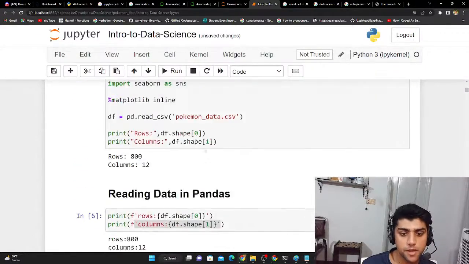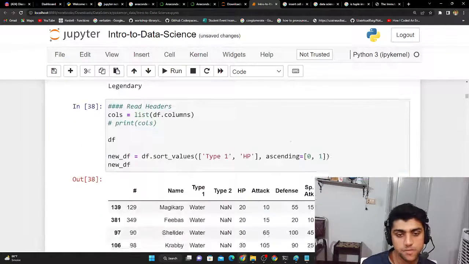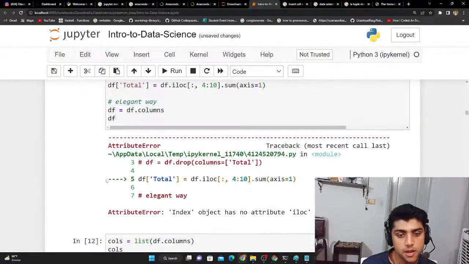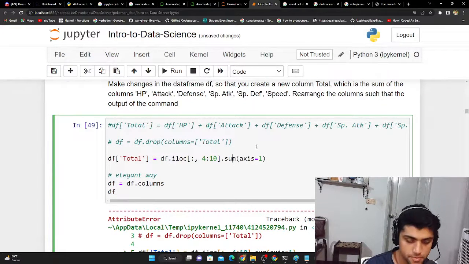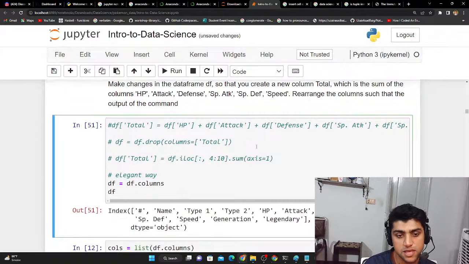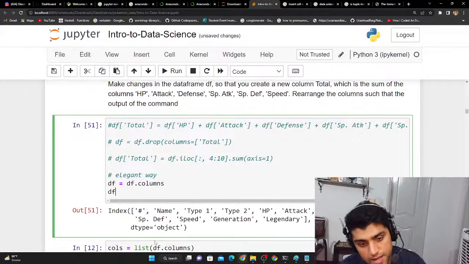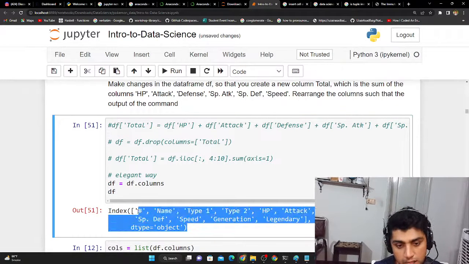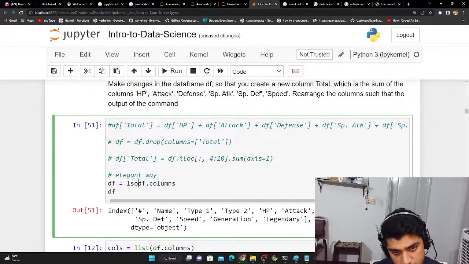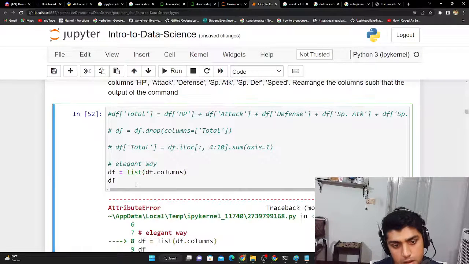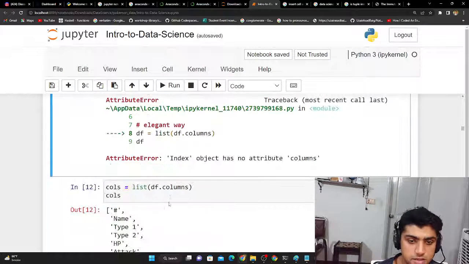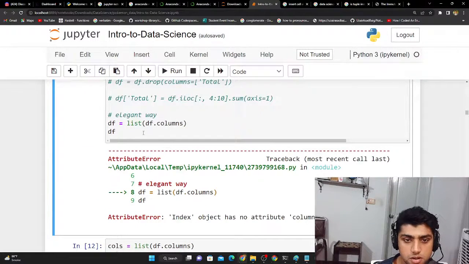Let's run the top part here, and let's go back here where that error appeared. And it says, okay, I guess we don't need this thing. Yes, we don't actually need this thing. That's why it's giving us the error. Okay, so now we have this index thing, and it has this list, but it's not in a list formation. To do that, we have to do this. Okay, so now what we have here is index was not an object of columns. Columns. Okay, so what we're going to do is we're going to have columns.